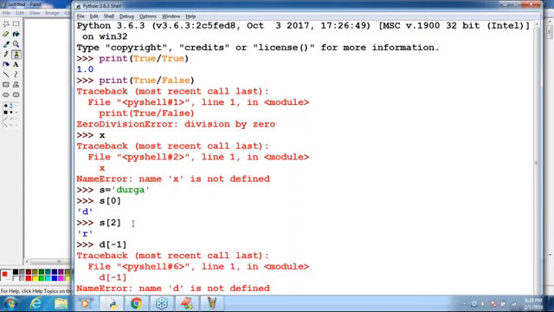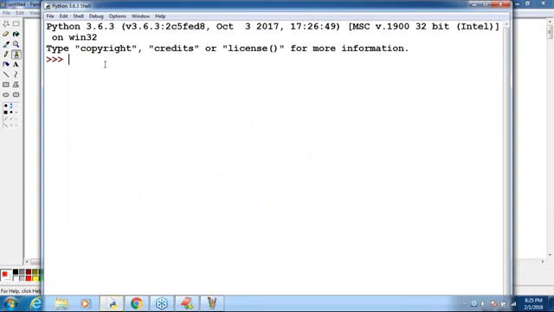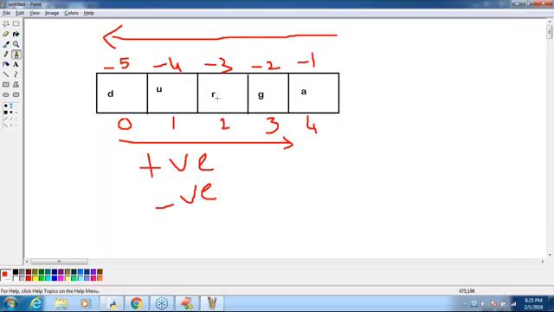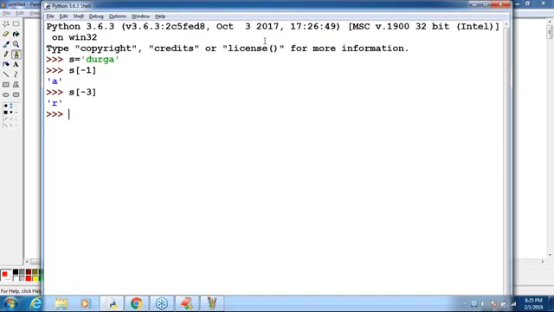Sorry, D is not there, we are using s. One minute, please wait. s is equal to Durga, I'm taking. s of minus 1 I'm taking. Can you please tell what is s of minus 1? A. Are you getting s of minus 1 is what? A. Next one after that, s of minus 3. s of minus 3 means what? R. s of minus 3 is nothing but R.